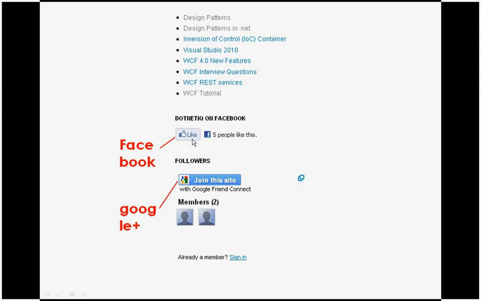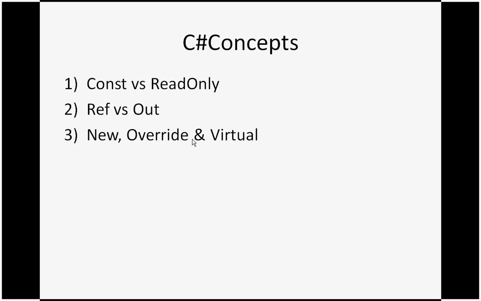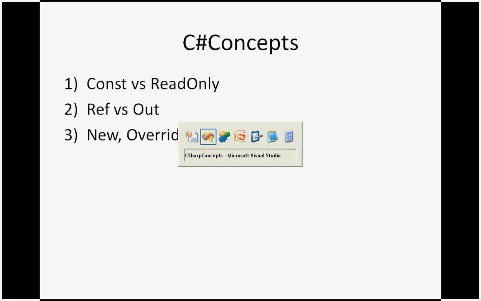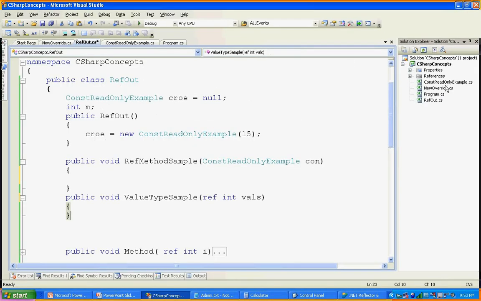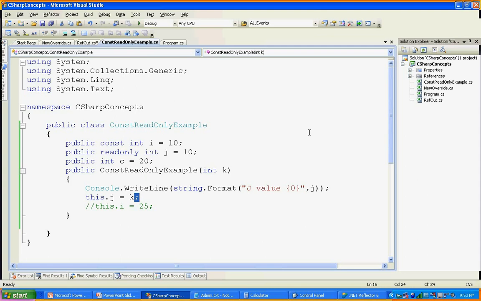And coming to today's topic, a few of the important C# keywords we are going to discuss. Those are const, readonly, ref, out, new, override, and virtual. These are the keywords. The first one I'm going to pick is the set of const and readonly. These two keywords I'm going to cover.